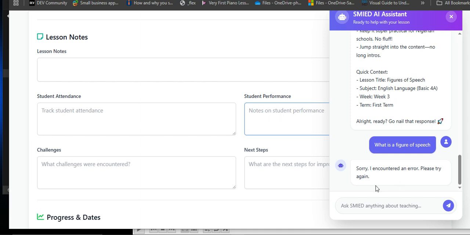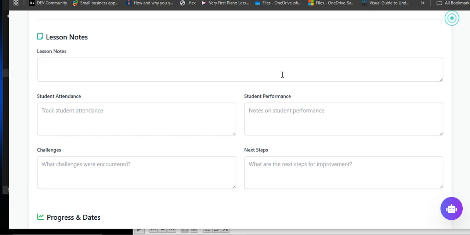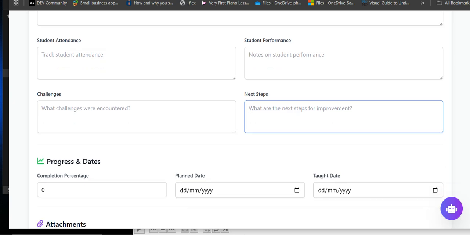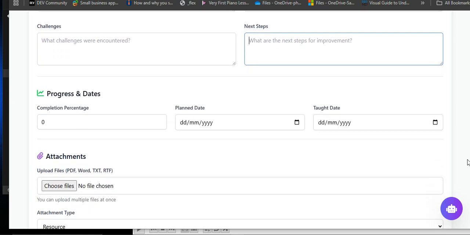Sorry, I got this my network thing. So that's for those who use this method. They can include this in their own. Then challenges, next step. Those are extra information added to lesson plans in some places. But I just have to include it also, in case those who need it want to use it. So that's that.